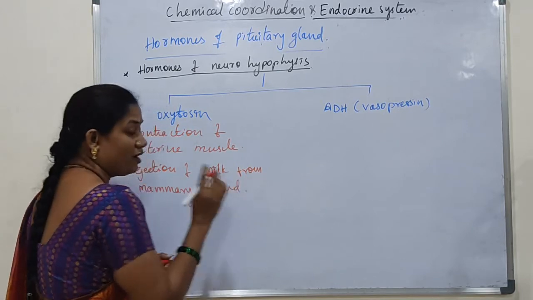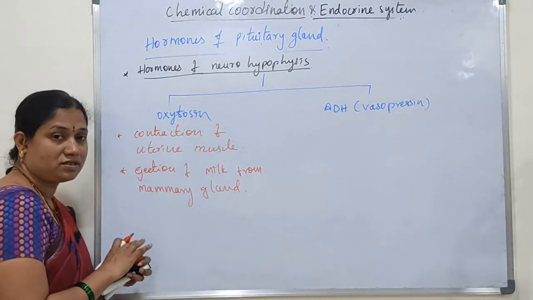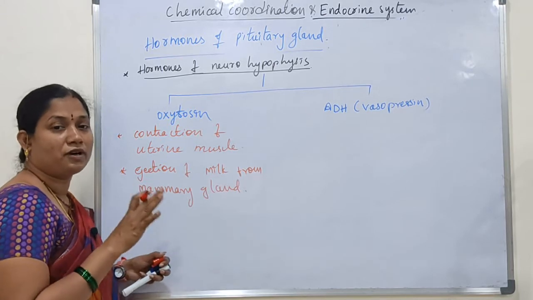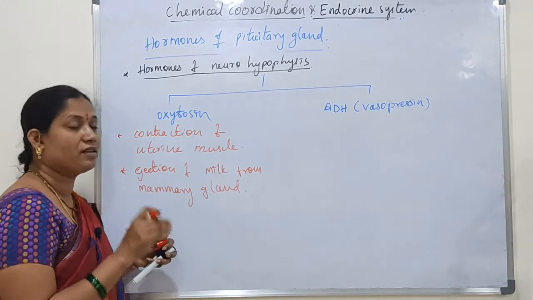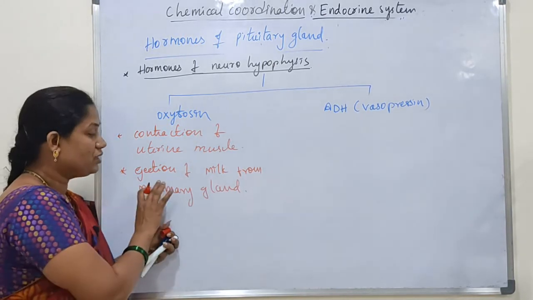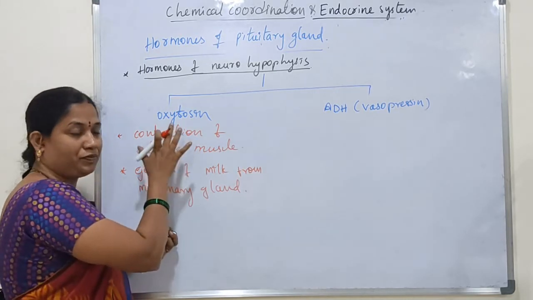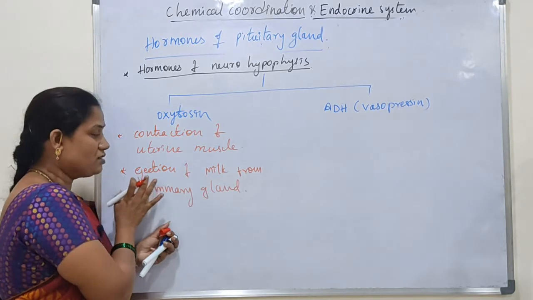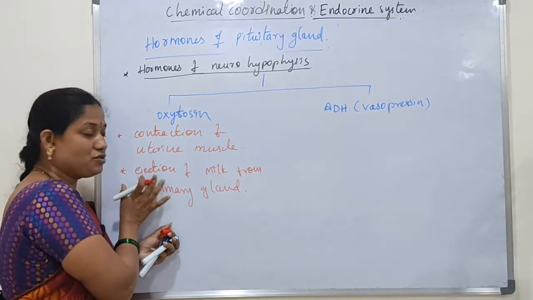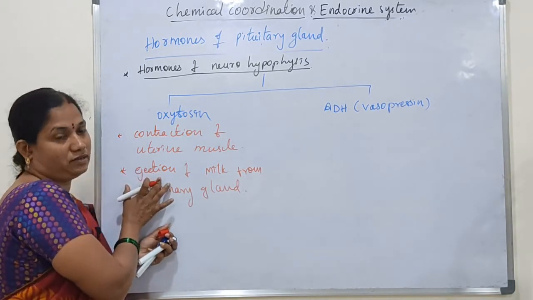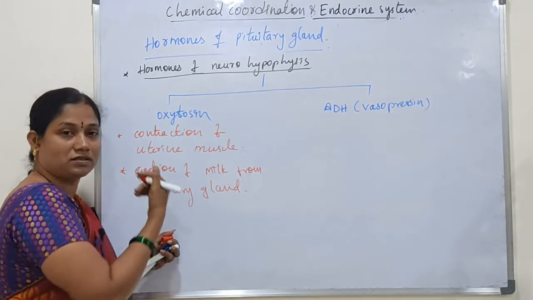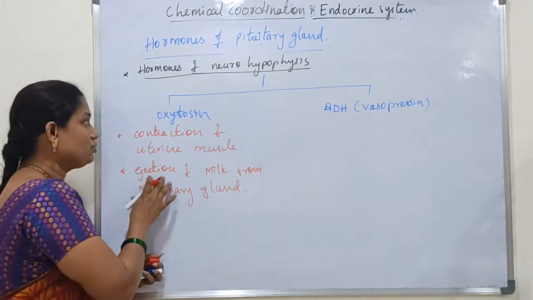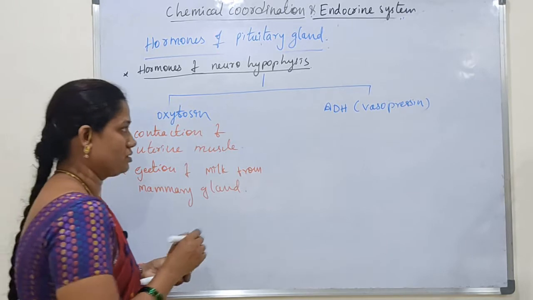Prolactin hormone, released by adenohypophysis, generally helps for the production of milk, but after childbirth, oxytocin stimulates the mammary glands to eject the milk. Okay, so milk is secreted to the outside. So these are the oxytocin functions.